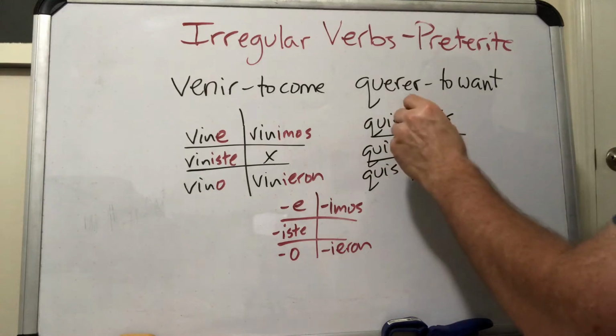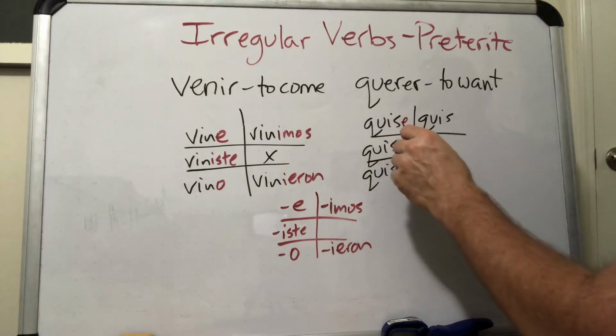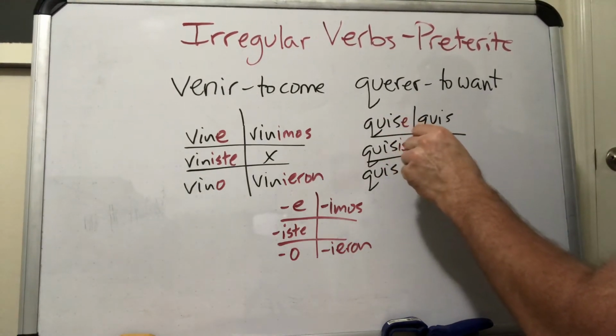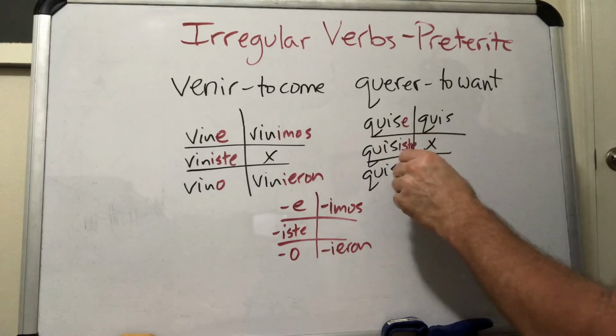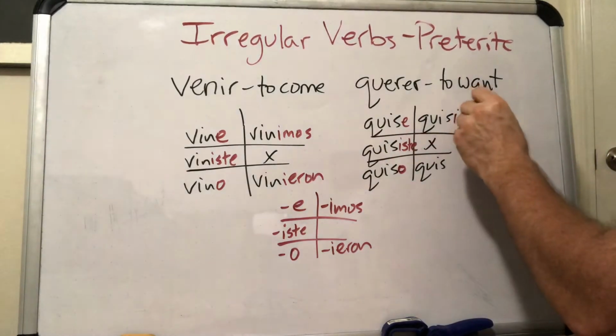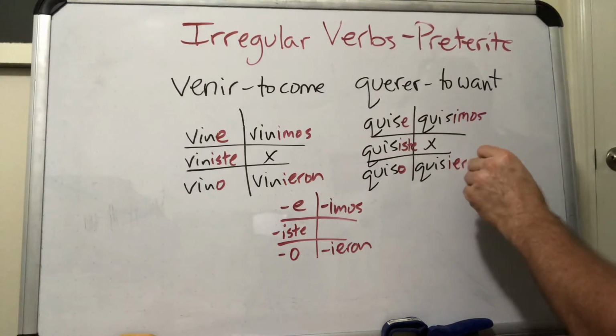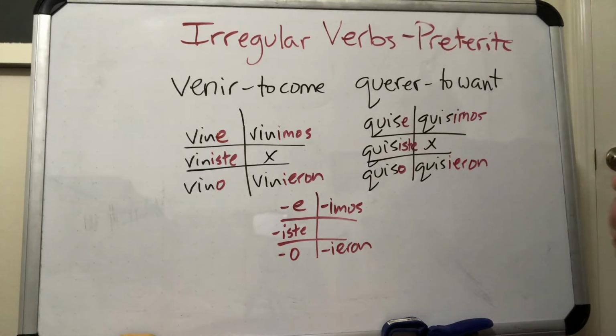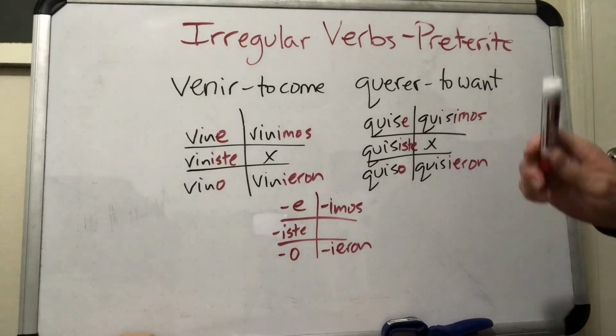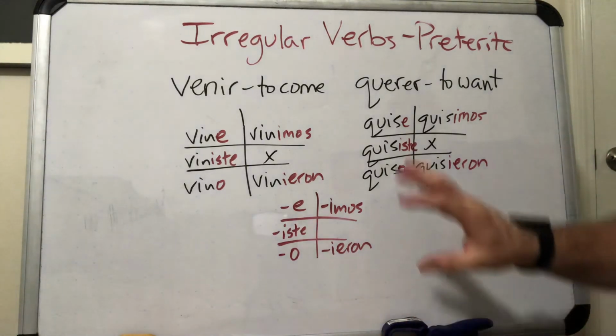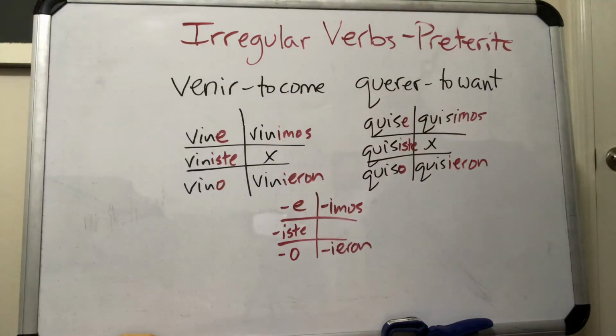Same thing here. We're going to add the same endings. Quise, I wanted. Quisiste, you wanted. Quiso, quisimos, we wanted, and quisieron. Okay, so those are my forms for those two verbs. They're irregular. So weird stems and weird endings.